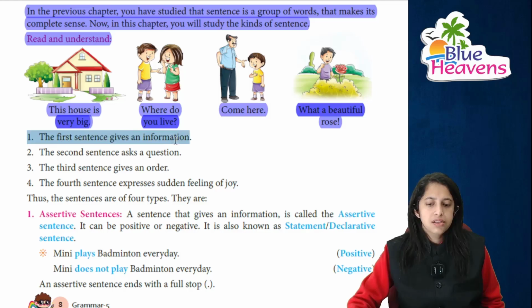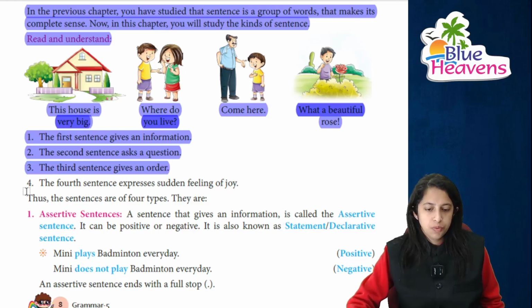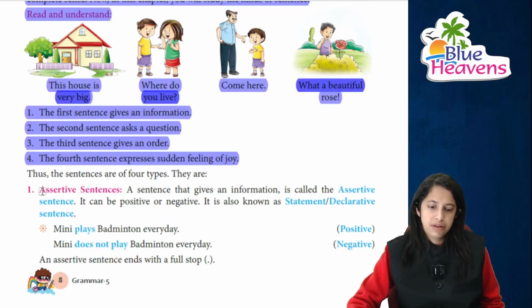Now the first sentence gives us information. Second sentence basically asks a question. Third sentence gives us a command, which we call an imperative sentence. And the fourth sentence expresses a sudden feeling of joy, which we call an exclamatory sentence.